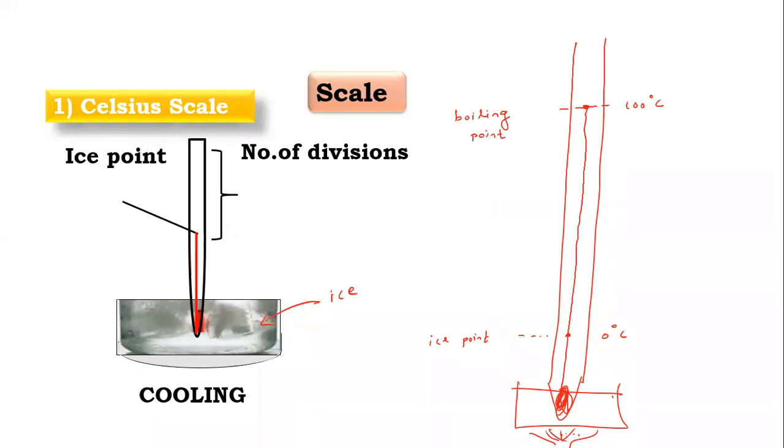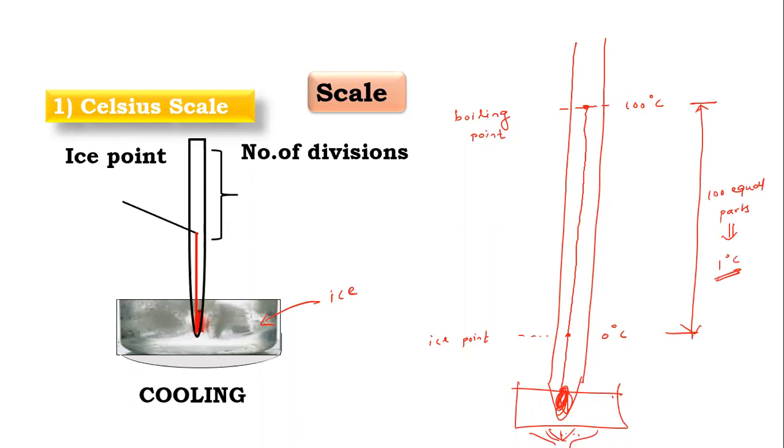And the distance between these 2 points is divided into 100 equal parts. Then each part is called 1 degree Celsius. Each part is called 1 degree Celsius.